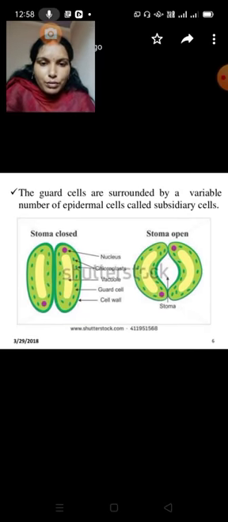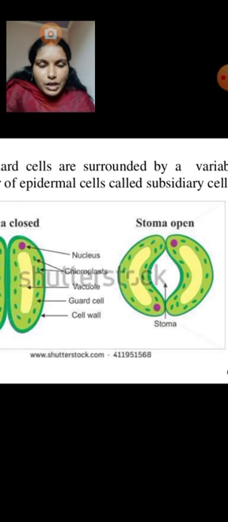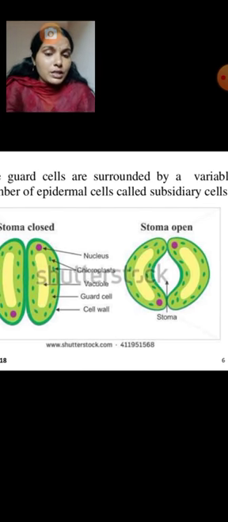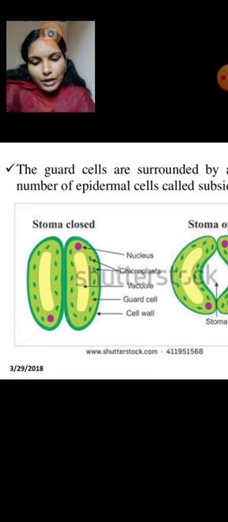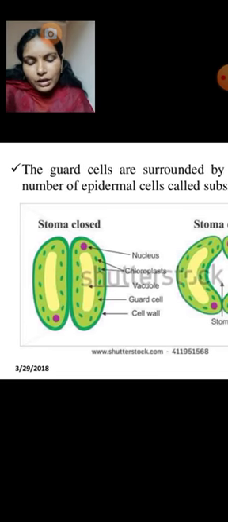For example, these are the guard cells. They contain sugar or starch. So the mechanism depends on these sugar substances. In the presence of light, the guard cells of stomata contain sugar, which is synthesized by the chloroplast. How is it synthesized? It is synthesized by the chloroplast, when the light is there.